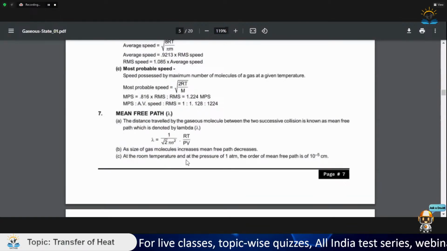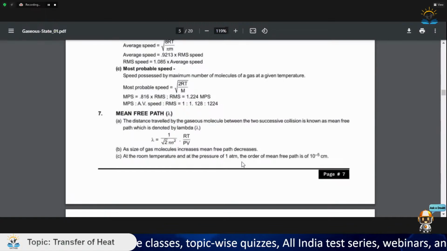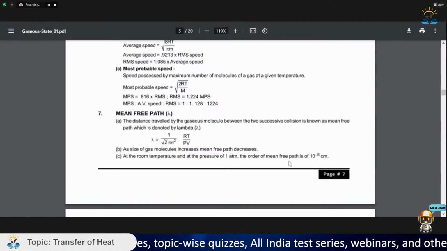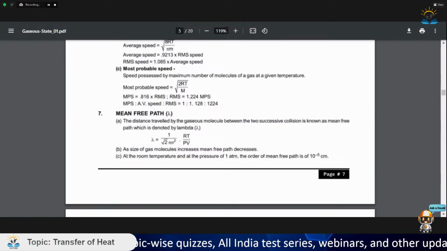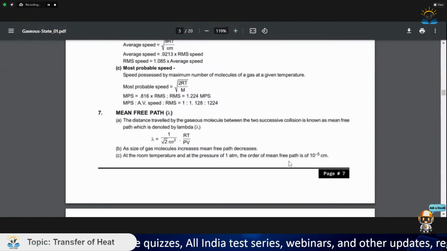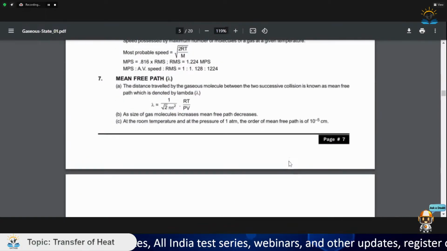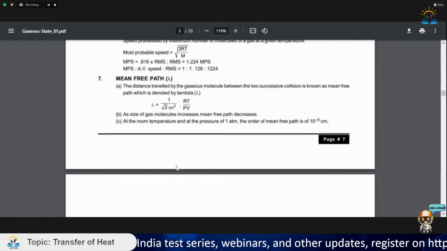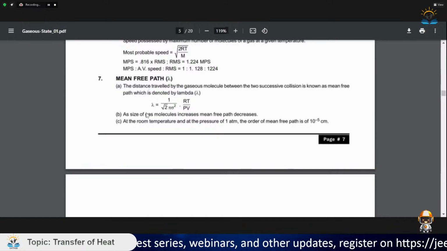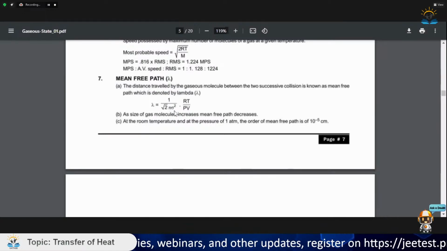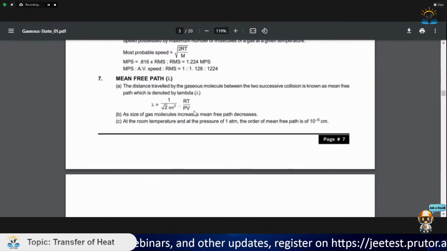At room temperature and at a pressure of 1 atm, the order of mean free path is 10 to the power minus 5 centimeter. So this you need not remember, because this is not directly asked, but you should remember this formula: lambda is equal to 1 by root 2 pi sigma square RT by PV.